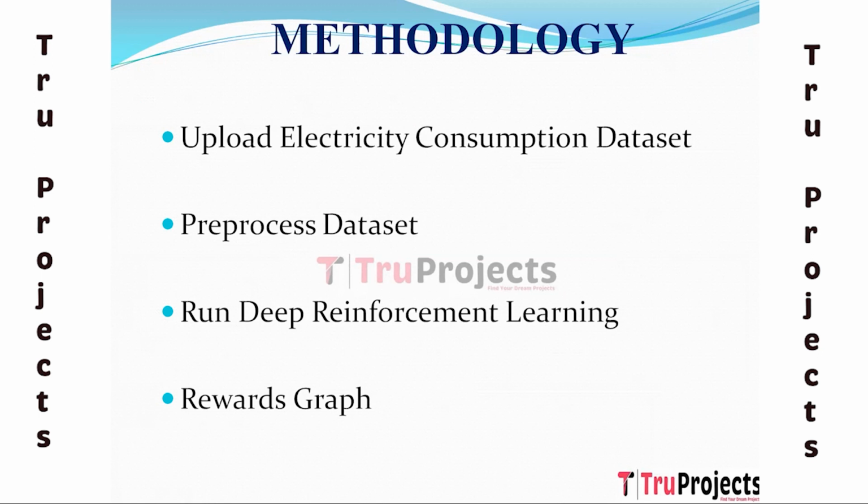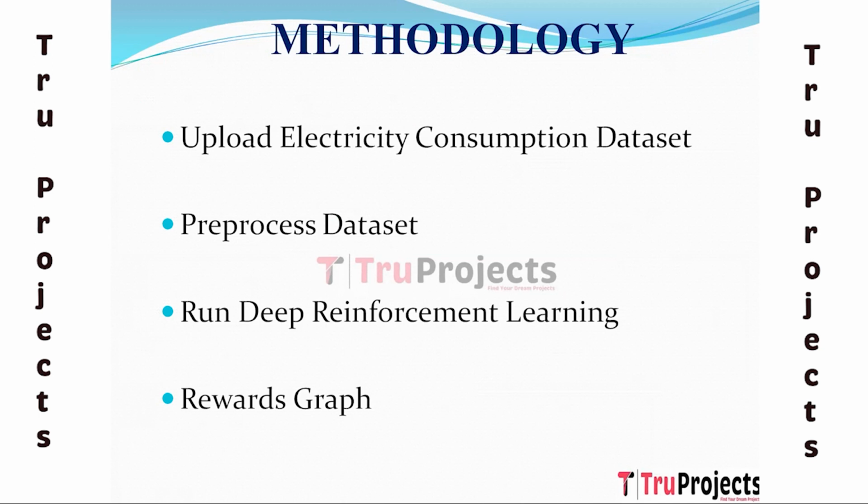Second module is Pre-process Dataset. Data pre-processing is a crucial step to clean, transform and organize the data before feeding it to the DRL algorithm. It involves tasks such as removing missing values, normalizing or scaling the data, encoding categorical variables and splitting the dataset into training and testing sets. Proper pre-processing ensures the quality and usability of the data for training the DRL model.